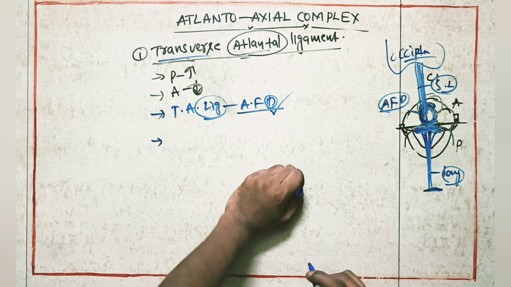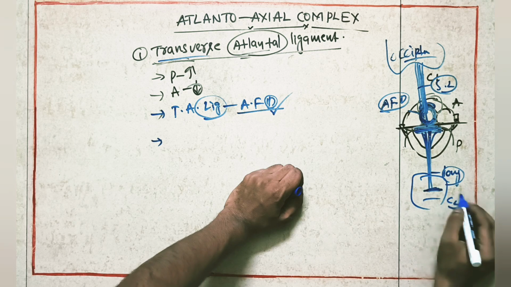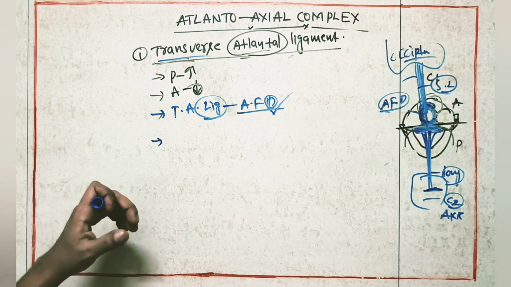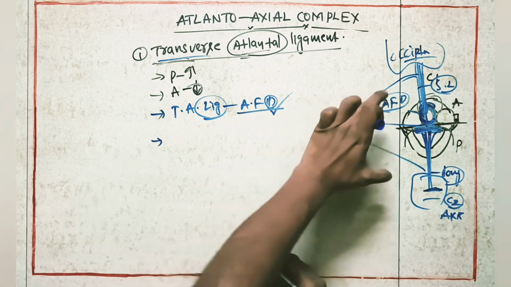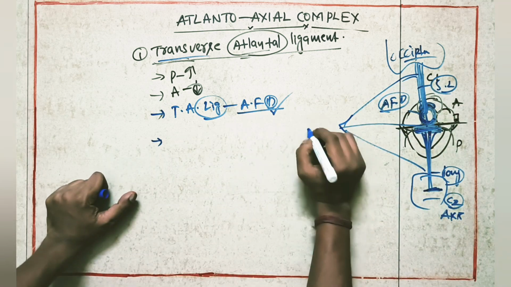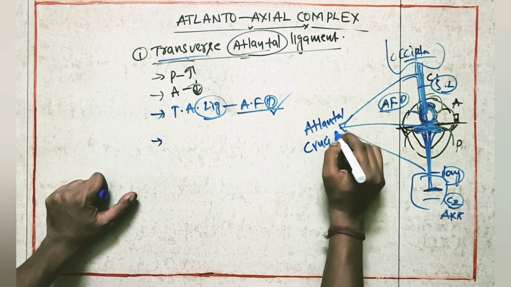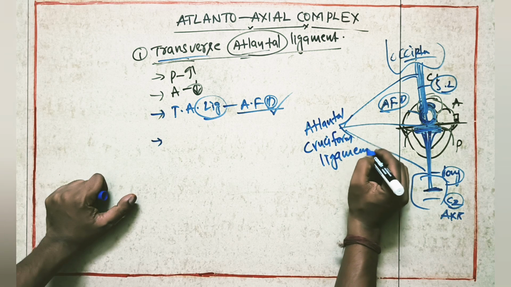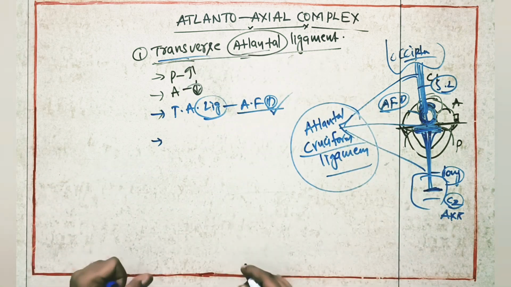Inferior longitudinal fibers are going to attach to C2, the axis. Longitudinal fibers and transverse fibers together we can call the atlantal cruciform ligament.